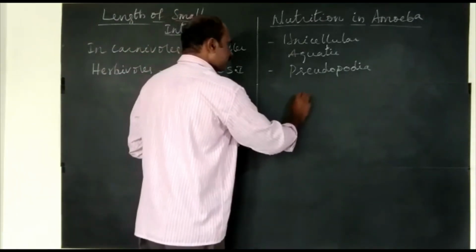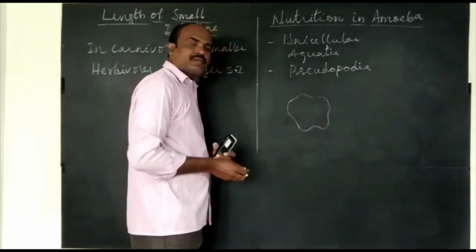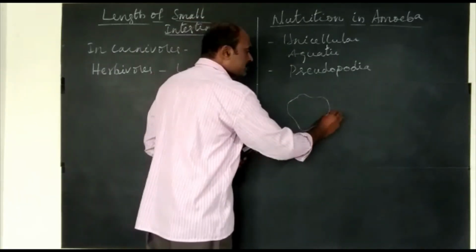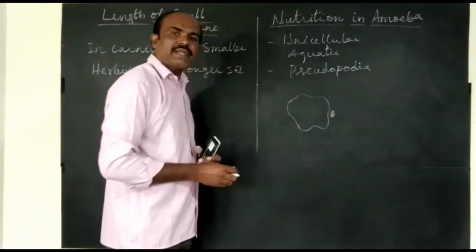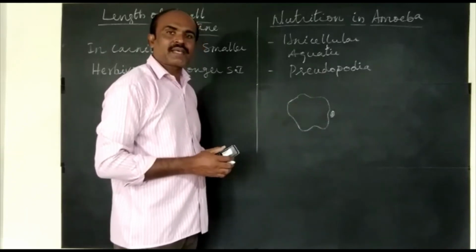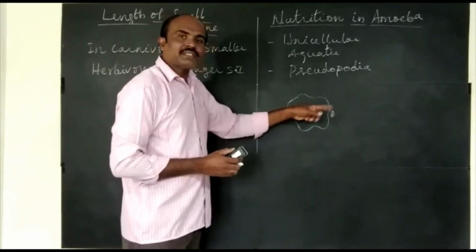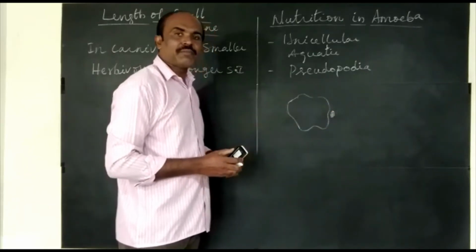See, so this is amoeba. When amoeba feels there is food material, or when food material touches the cell wall of amoeba, it starts extending pseudopodia around food material.